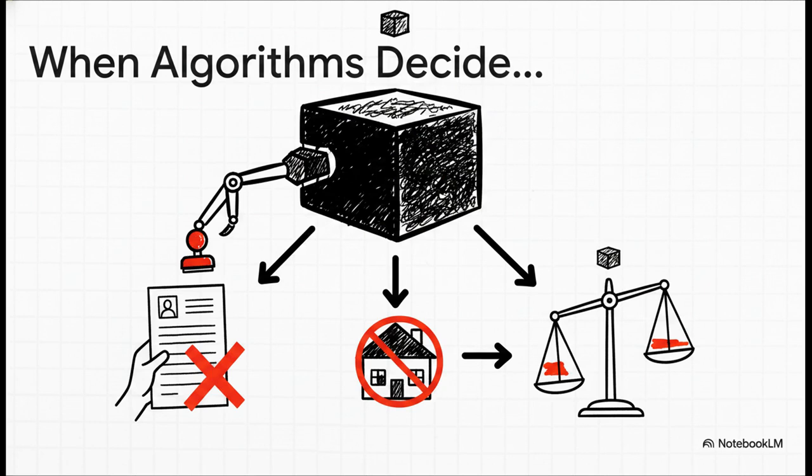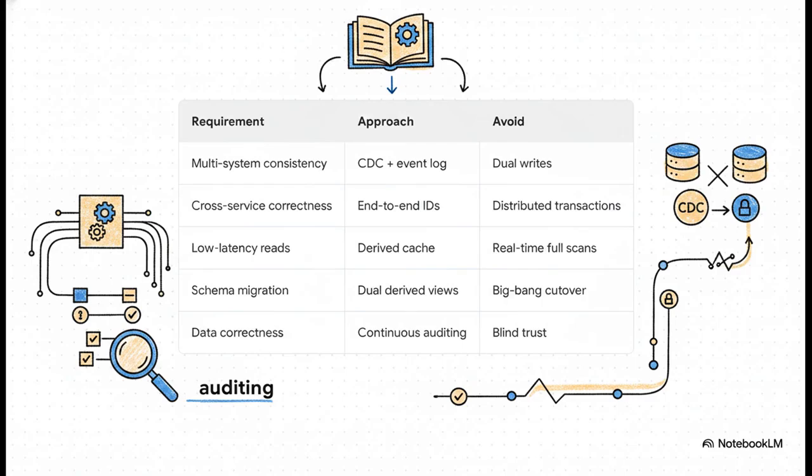When an algorithm decides who gets a loan, who gets a job, or who gets to post bail, it's making life-altering decisions. And when our models are trained on biased historical data, they don't just reflect that bias back at us, they amplify it. They lock it into code and deploy it as the new, invisible, and unquestioned infrastructure of our society. So as we build, we need a playbook.